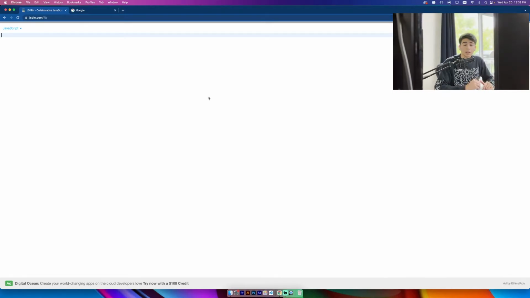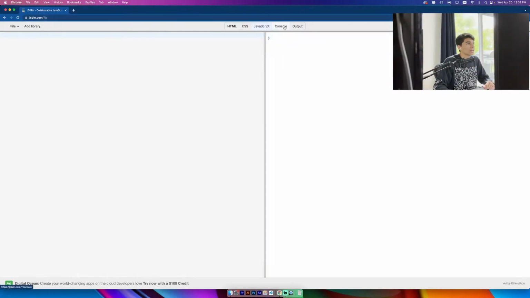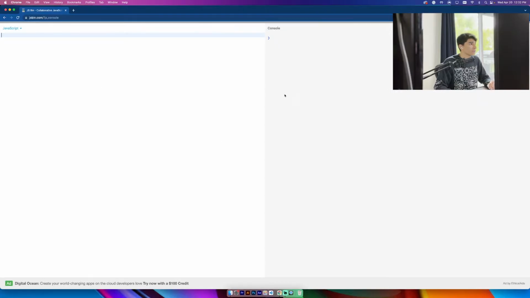Okay. I don't want to waste a lot of time here explaining for you guys, but there's some things that are really important to start talking about. So here I'm not using VS Code right now. I'm just using JSBin. You can look for other ones, but I like JSBin. It is free. You just type JSBin on Google or jsbin.com and you can get something like that where you can run your code, and it's gonna work.